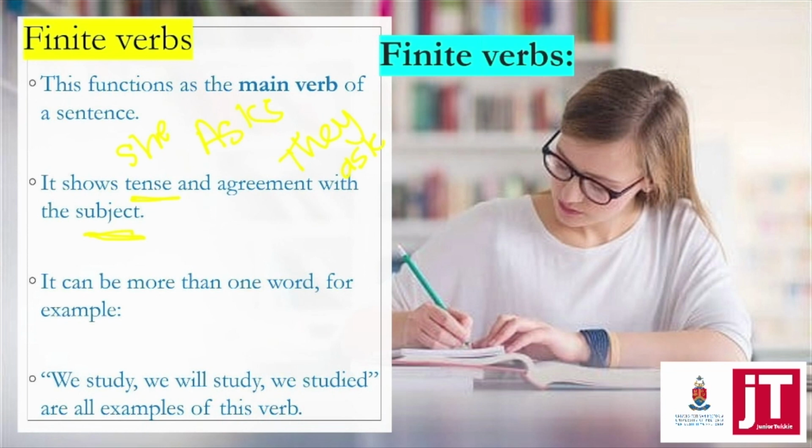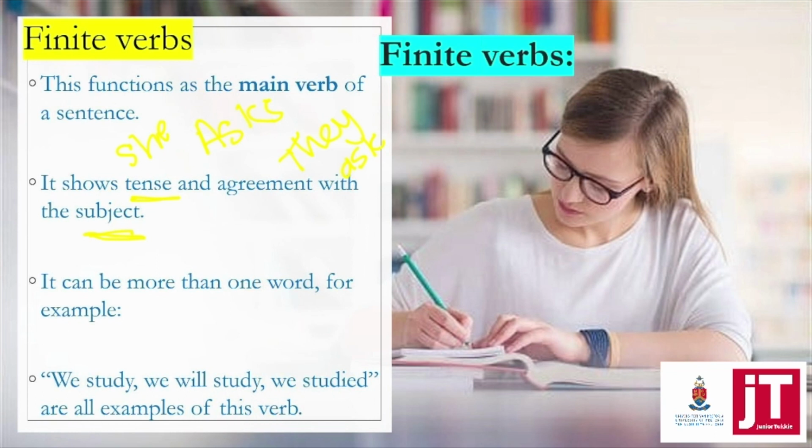We need to take a look, and that's why when you get given these sentences, you need to change them. You get a full sentence in the test, and then is running is underlined. You need to put that sentence into past tense in your head, then into future tense, and then you need to change the subject.